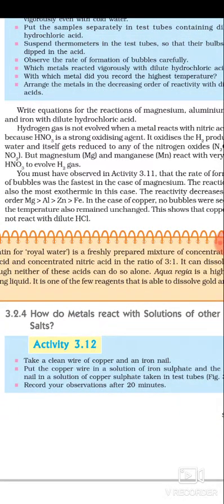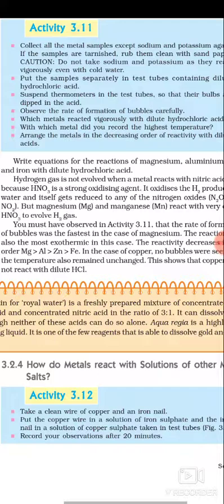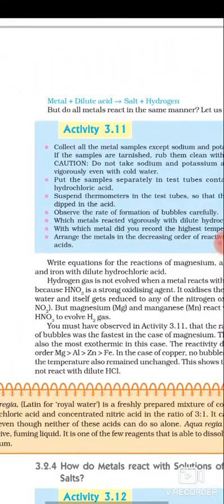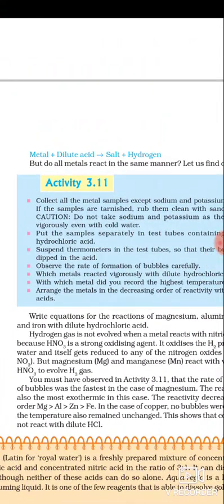Now I think you may be clear. Again, I am giving a summary of this topic. We are studying metal activity with dilute acid. Most metals react with dilute acid to produce salt and hydrogen.